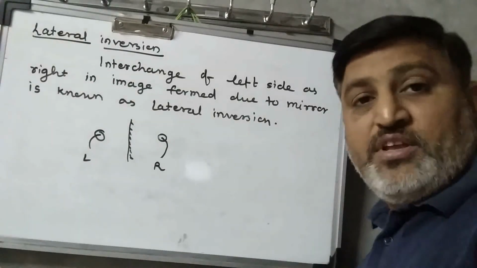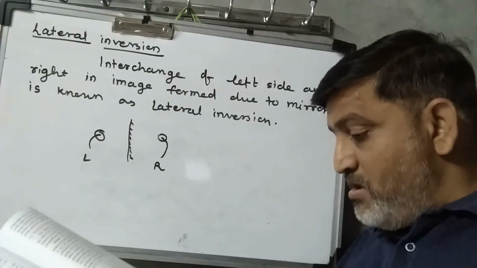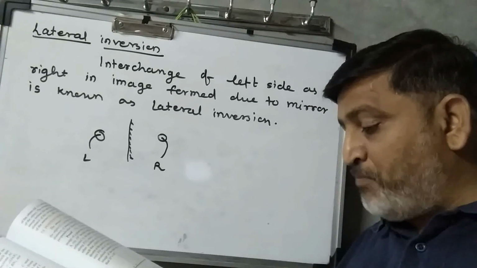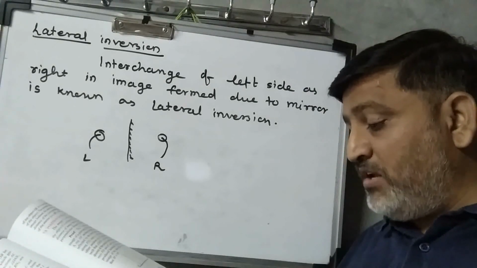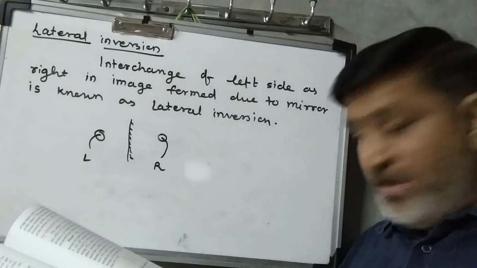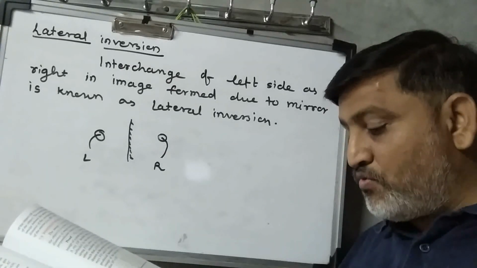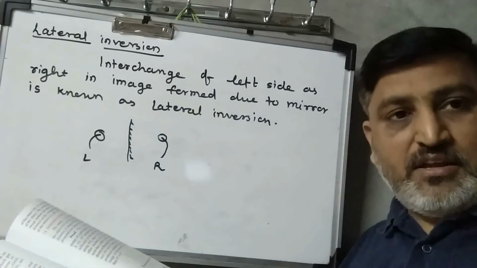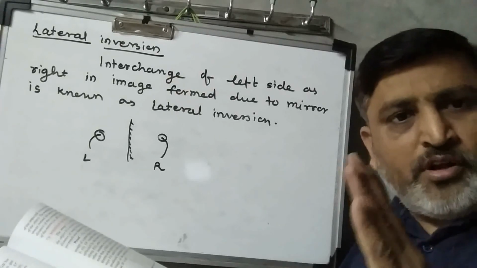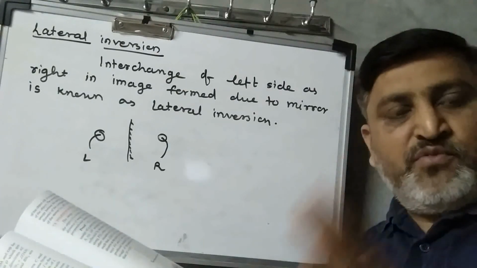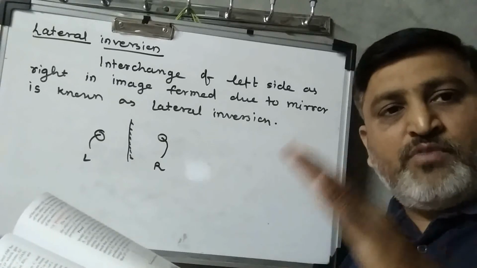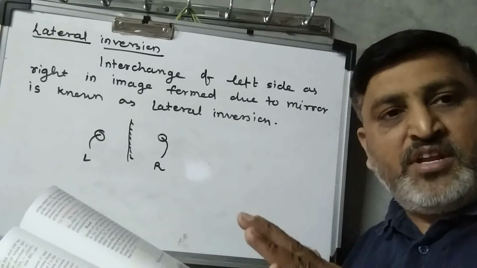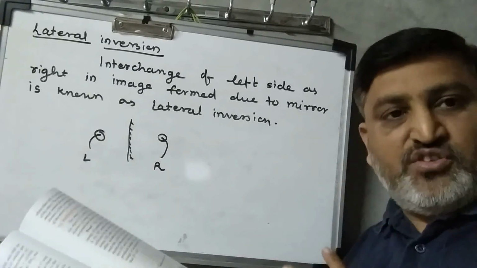First note is that the lateral inversion produced by the plane mirror is similar to the inversion that occurs on the blotting paper used due to dry ink while writing. On the blotting paper also we get an image if ink is spilled out and we put a blotting paper on it, then we find the interchange, right?